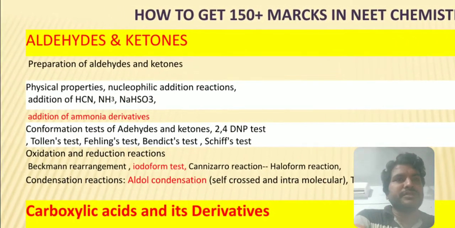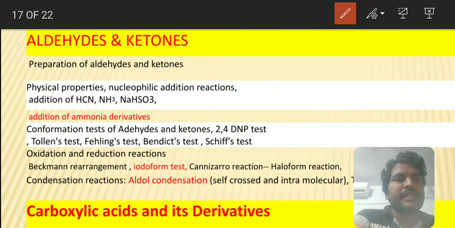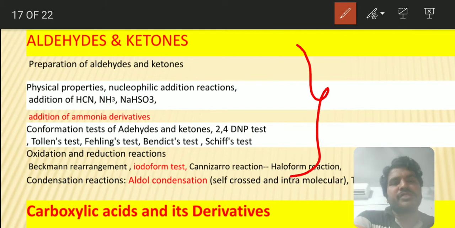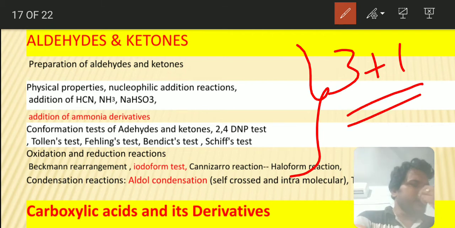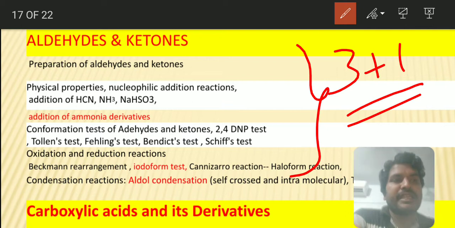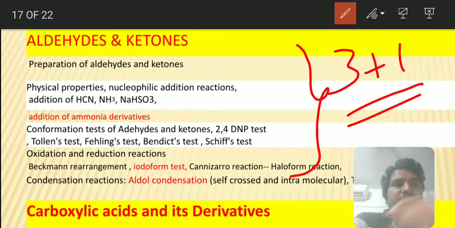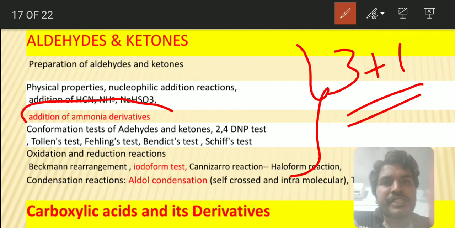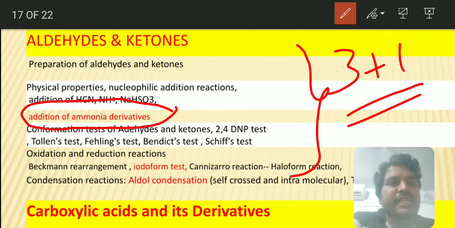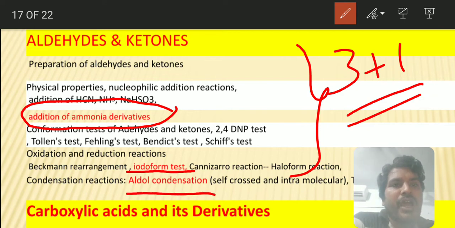From the concepts of aldehydes and ketones, carboxylic acids and amines, you can expect a 3+1 question. Three questions will be guaranteed, either direct or indirect or in combination with one another. Previously they asked questions based on the addition of ammonia derivatives, the iodoform test, and the aldol condensation. Be careful with these very, very important things.